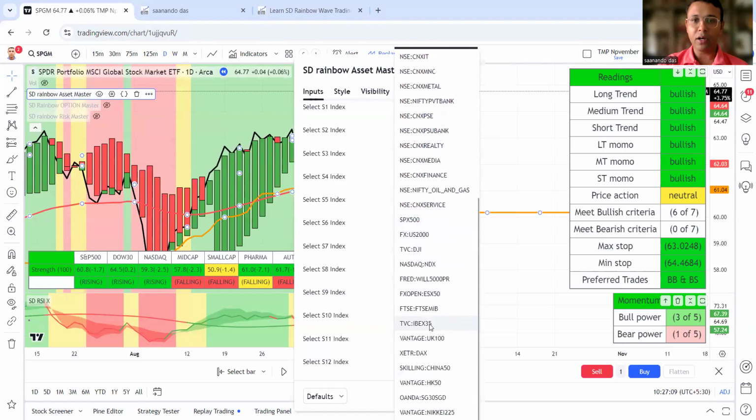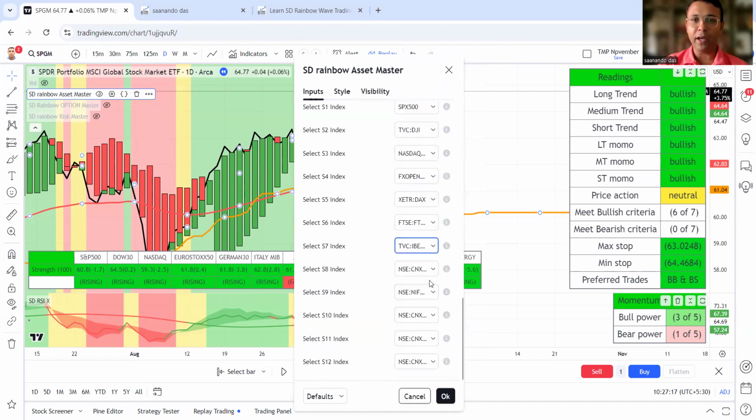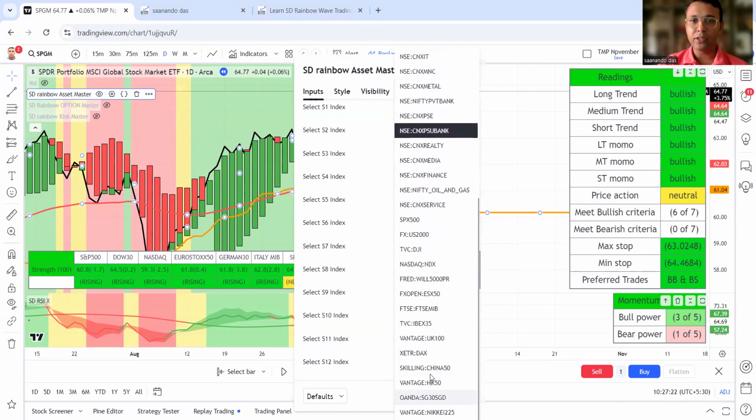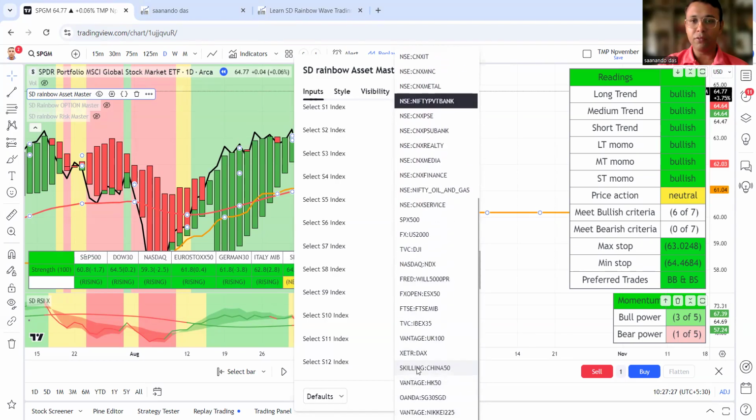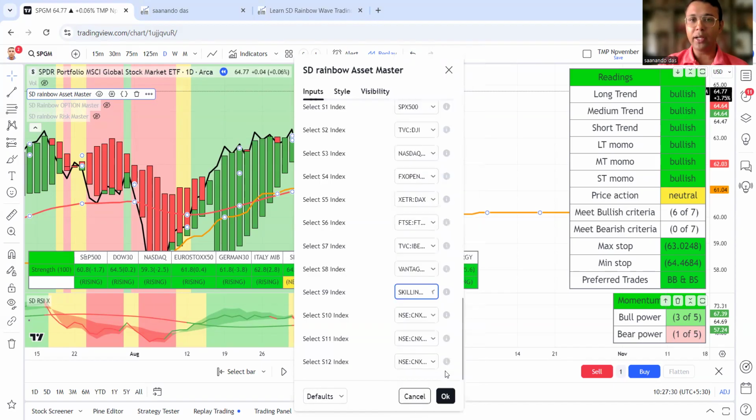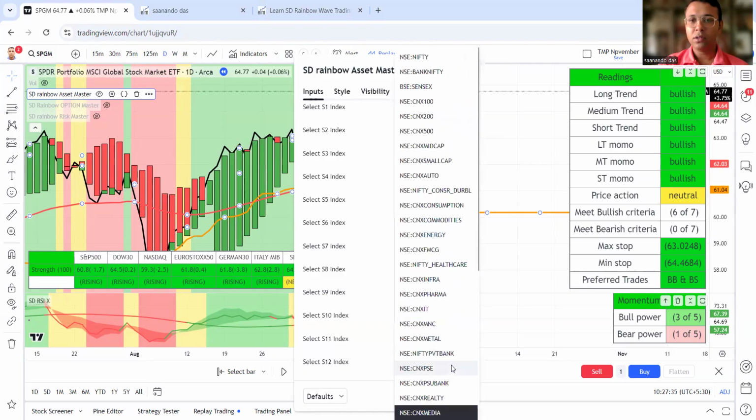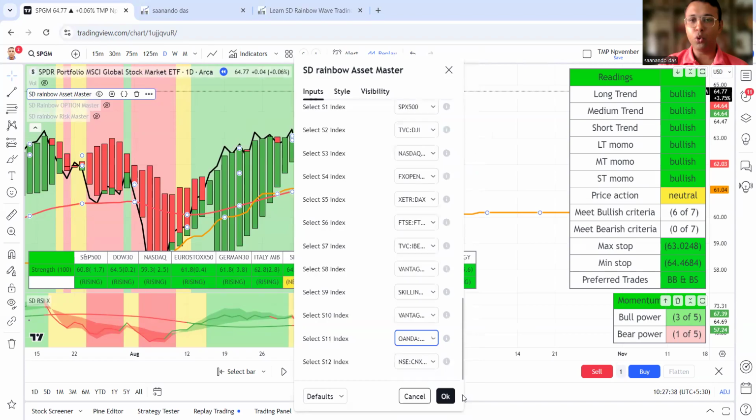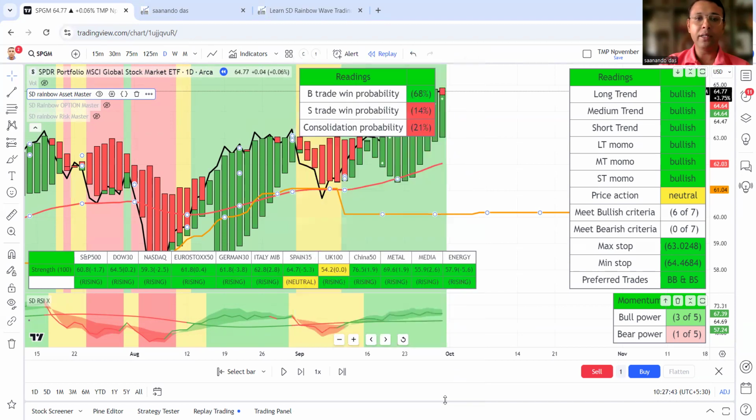After Germany, let's make it Italy, FTSE MIB. After Italy, let's make it Spain, IBEX 35. After IBEX 35, let's make it London. We need UK 100. Then we obviously need China, Hong Kong. Then we have Singapore, and the last one would be Japan. So this would be a clear look at the global market.